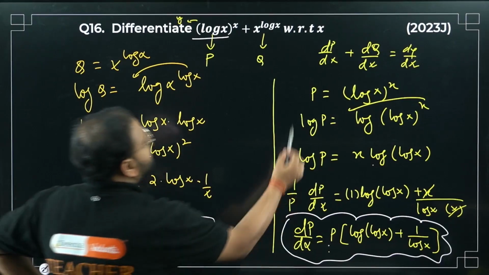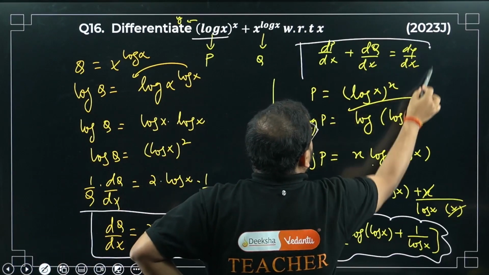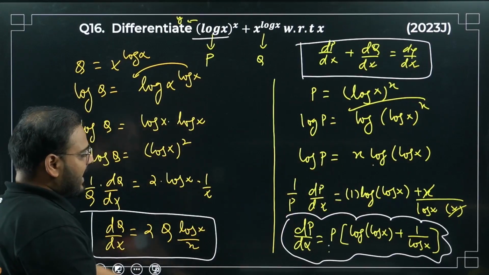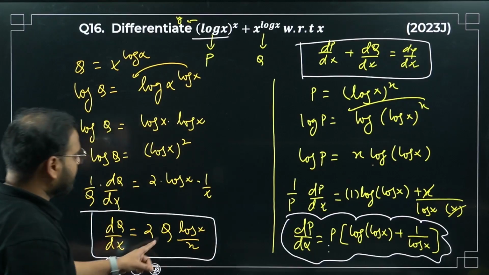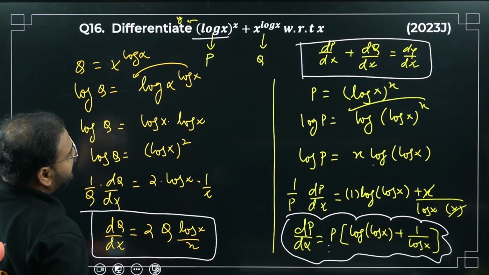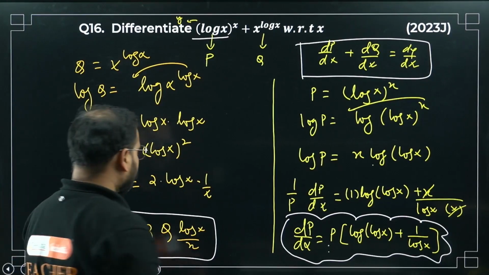Please find it from here. To find dy by dx, add them together. Just put the value of q. What is q? x power log x. Simply you can put it here. Great, this is it.